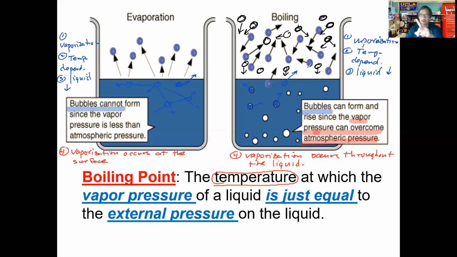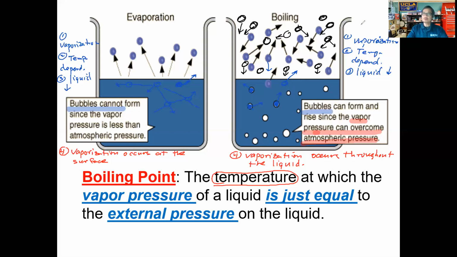Now remember, unlike these blue particles that are vapor particles of the liquid, these particles here, as they go down and collide with the liquid, they just become part of the liquid again. They form the attraction, they become part of the liquid again. However, these air particles here, and we'll just generically call them air particles, we won't specify that they're oxygen or nitrogen, as they go in, they can't become part of the liquid. So as they collide with the surface of the liquid, they push down on the liquid, and as they push down, they prevent these liquid particles from leaving.